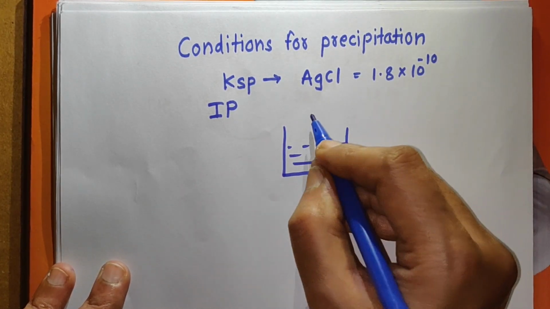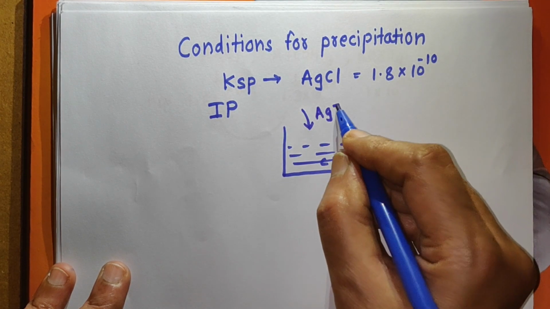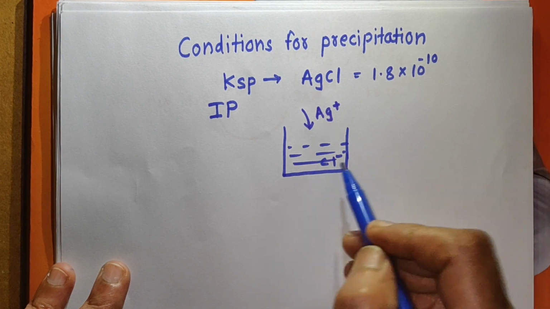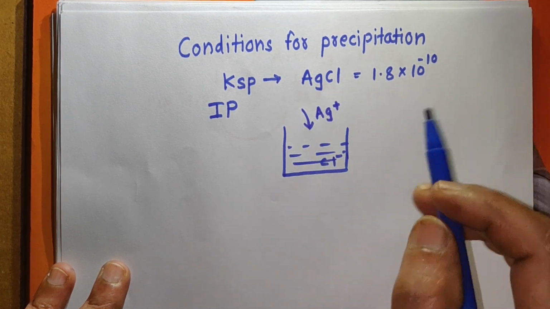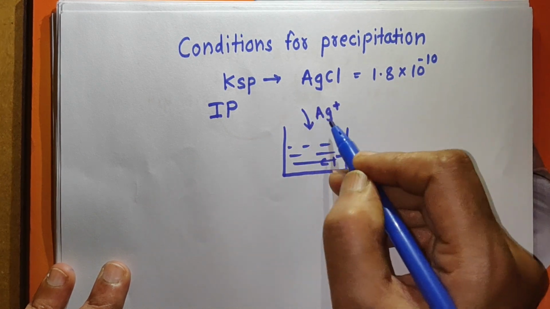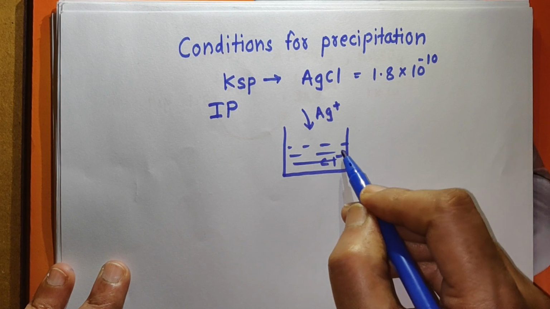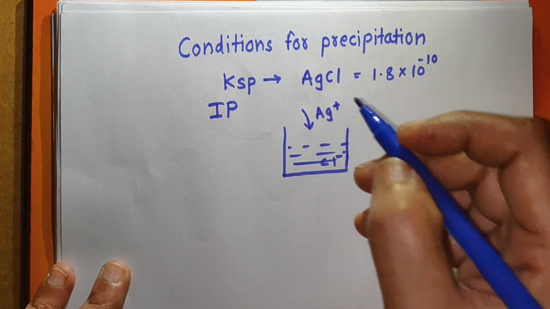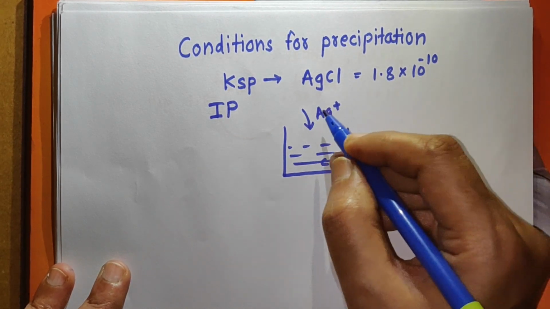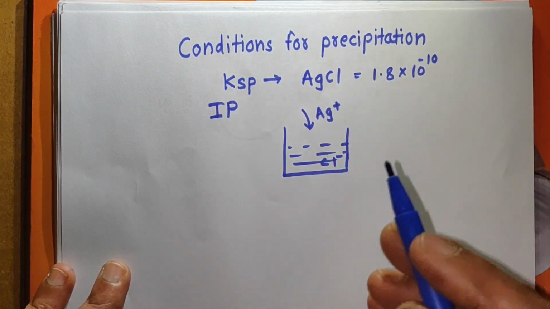Now here we are going to add a solution containing Ag plus ions. It may be of BaCl2, MgCl2, like this, and we are going to add the solution containing Ag plus ions. The concentration of Cl minus ions here is fixed, and we are increasing the concentration of Ag plus ions in the solution.